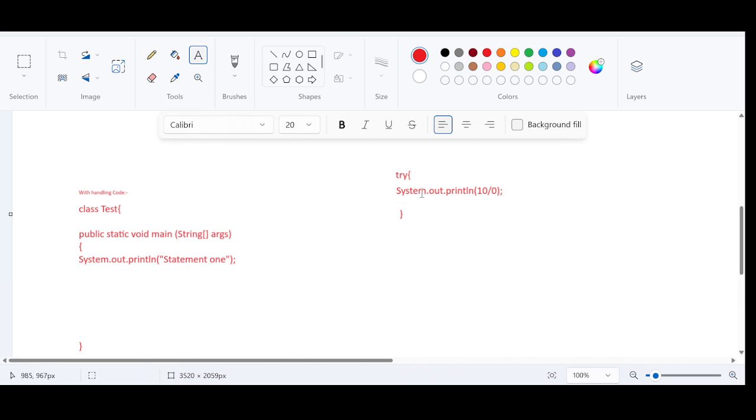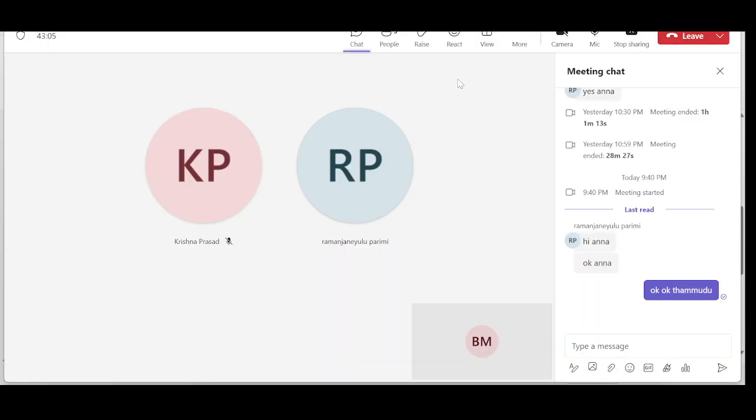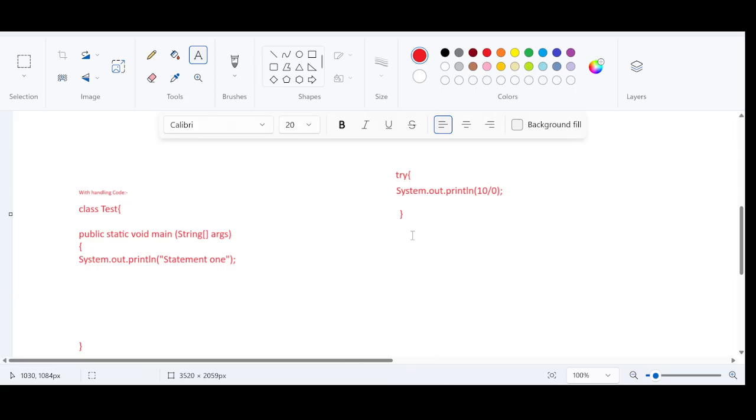If this code is going to generate an exception, use the catch block to handle that exception. A try block will be followed by a catch block. If the exception is generated, this catch block is going to handle that exception.